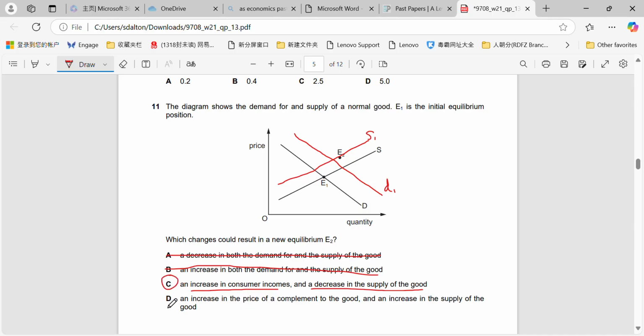An increase in the price of a complement would decrease demand, because they're consumed together. An increase in supply would shift supply right, so again, that would be incorrect.